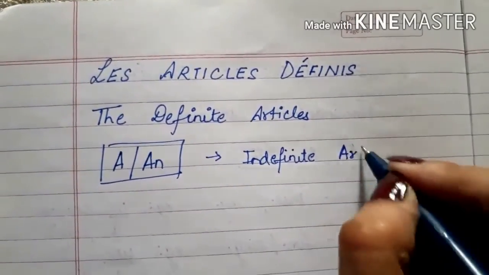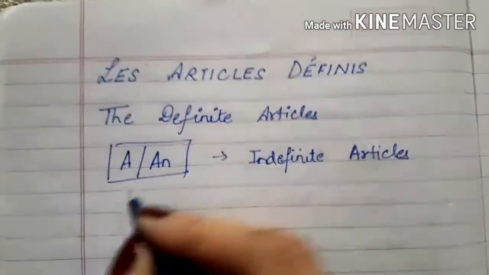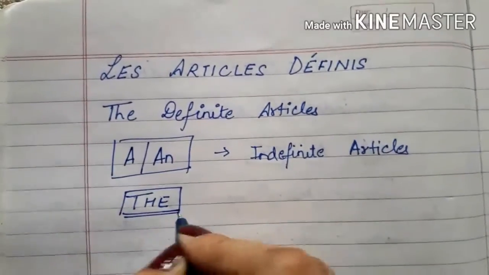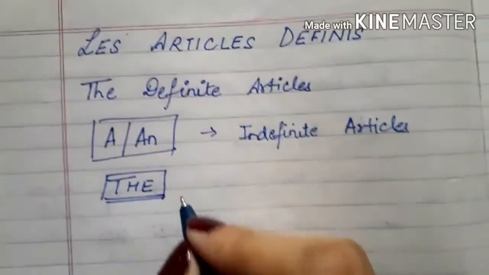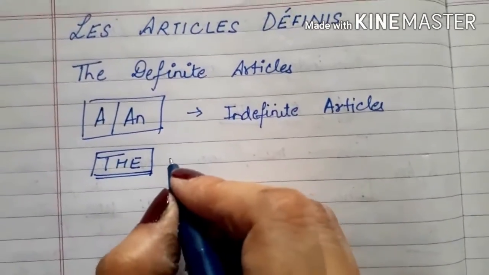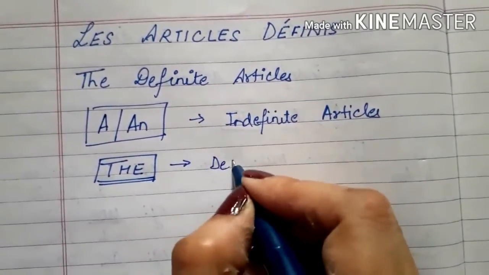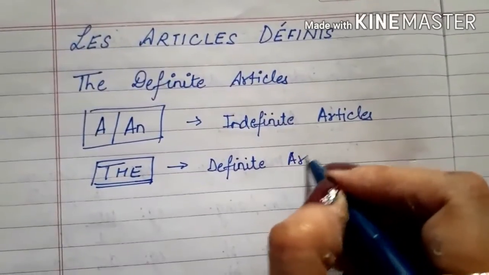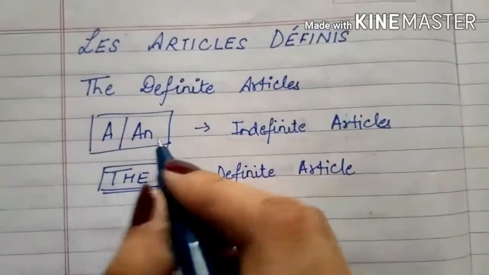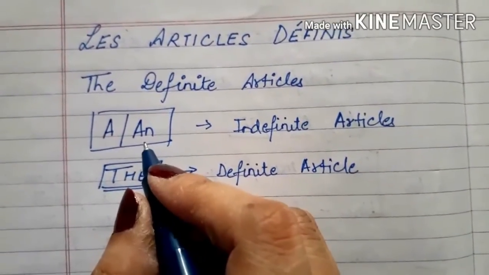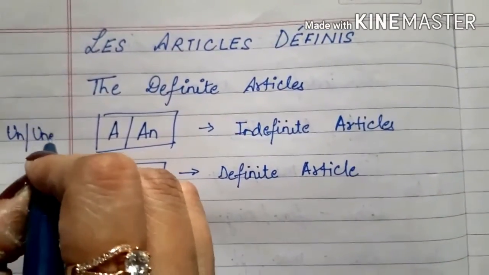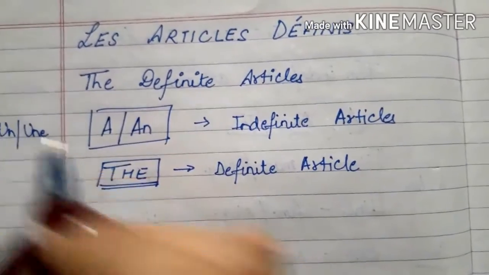And if you remember, I told you this has to be left. Now in this video we'll be talking about the, which is the definite article. A and an we have done, which is un or une in French.